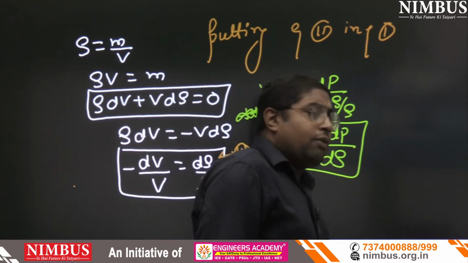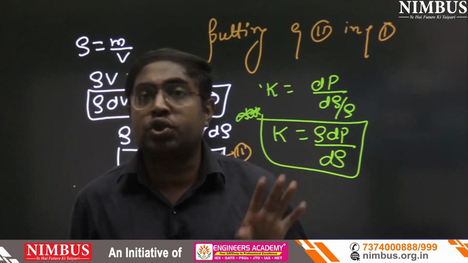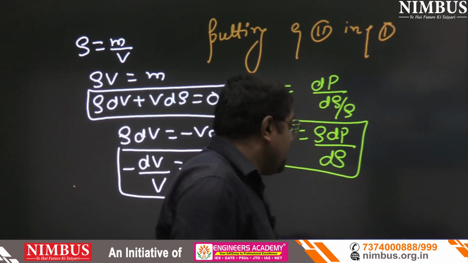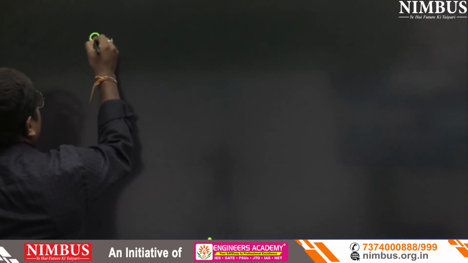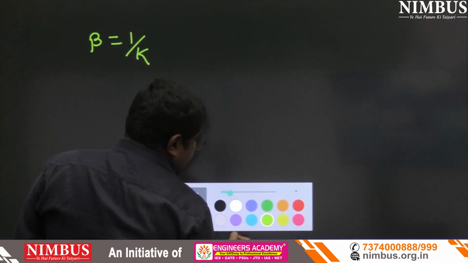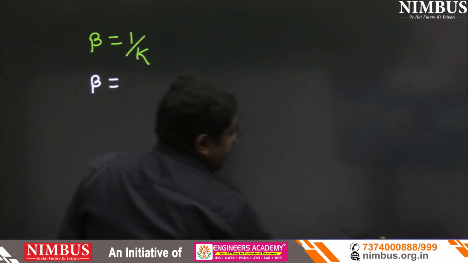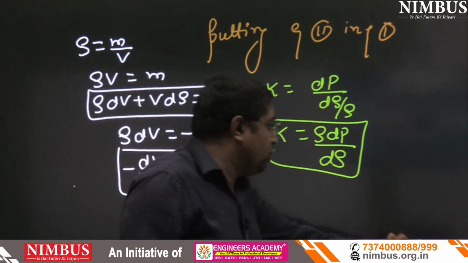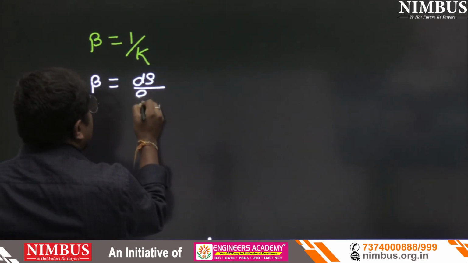See the result. What was our duty? We want to find the compressibility, not rigidity. We are not in solid mechanics, we are in fluid mechanics. So our duty is to find compressibility, and as we know, compressibility is 1 upon K. So can we write here beta equals 1 by K? So see this equation: K, 1 upon K, so d rho by rho dP.